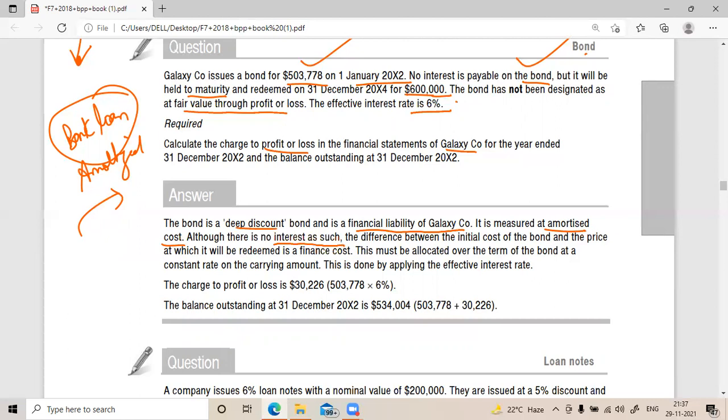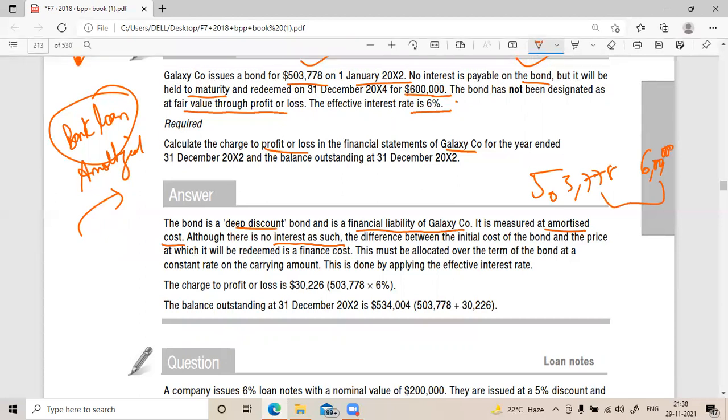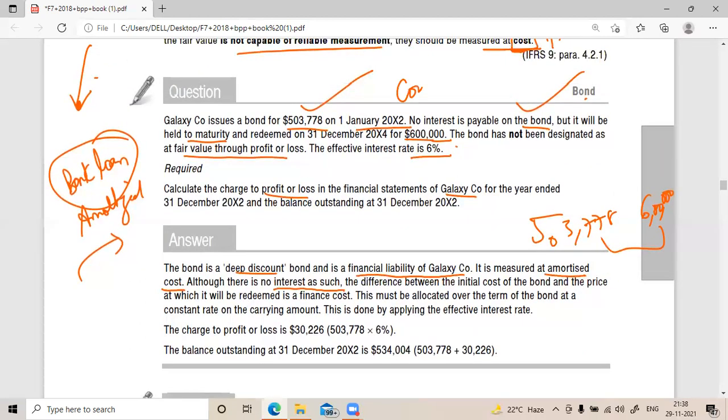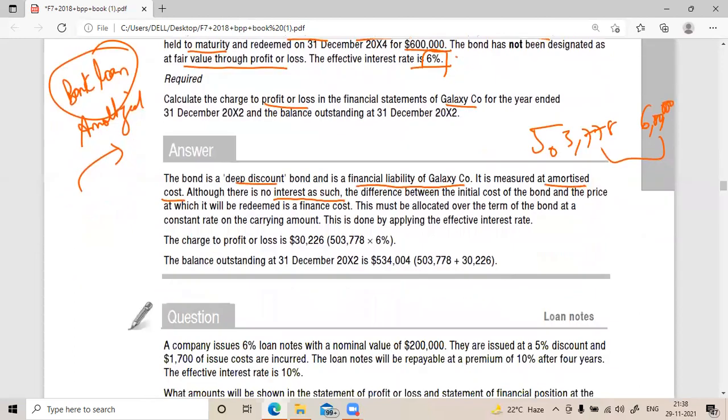See, interest in the sense that the company has issued the bond at a discount. They are issuing at this value, and they are saying that they'll redeem at that. But did they give any coupon here? No. Only the effective interest rate is given. So it's a zero coupon bond. Understood now?